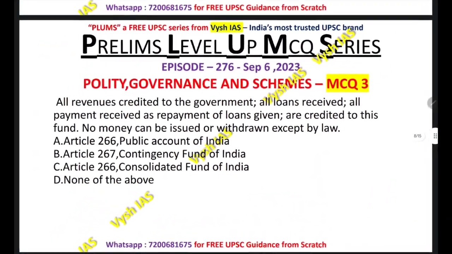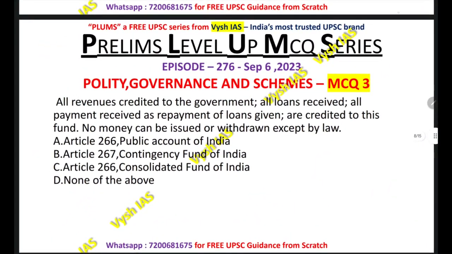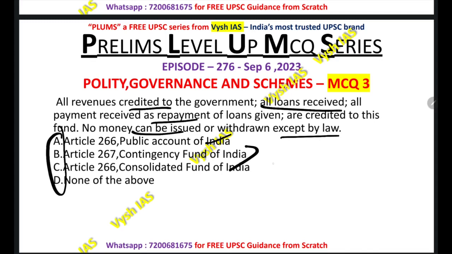Come to the next. All revenues credited to the government, all loans received, all payment received as repayment of loans given are credited to this fund. No money can be issued or withdrawn except by law. So out of these four options, the correct description of the above statement is which one of them. Okay, so Article 266 Public Account of India, Article 267 Contingency Fund of India, 266 Consolidated Fund of India. D, none of the above.